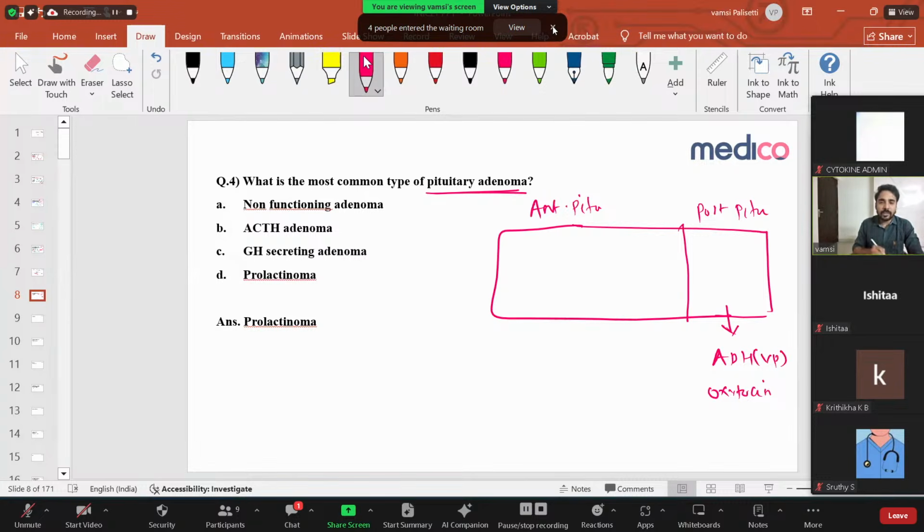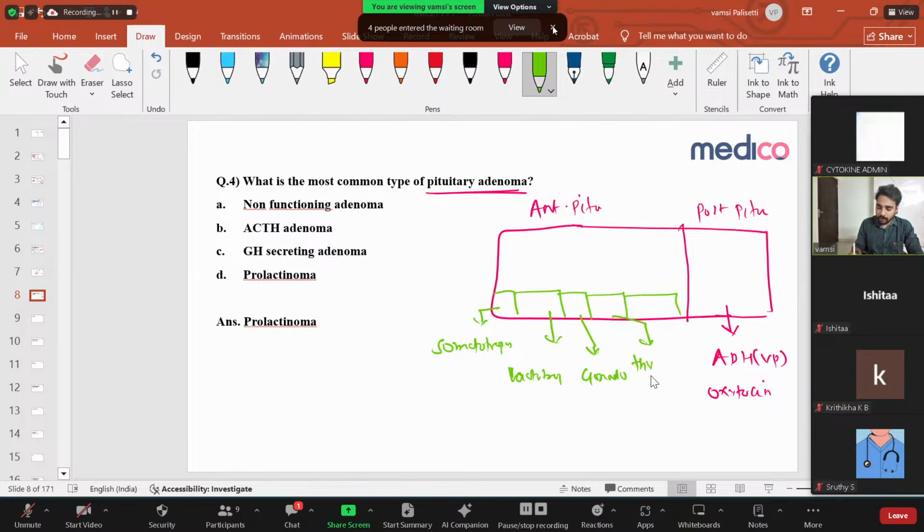This anterior pituitary gland contains five different types of cells. Very important. Please remember them in the same sequence: somatotropes, lactotropes, gonadotropes, thyrotropes, and corticotropes.